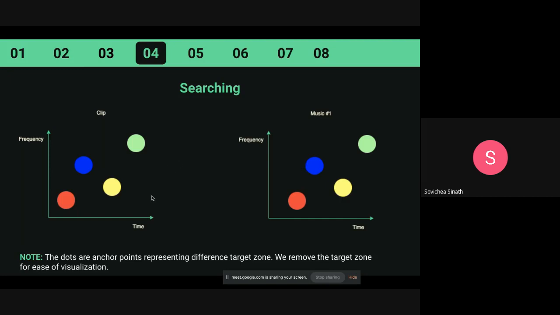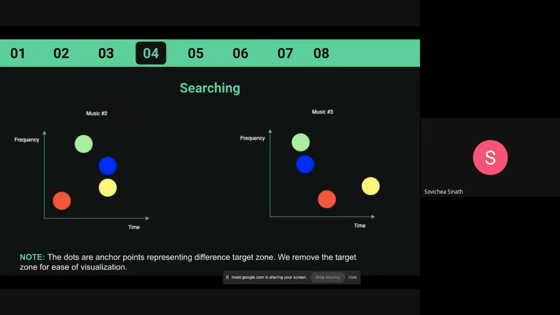These two look fairly similar. It's just that music one is a bit more leaning to the right. It can say that the song starts at 5 seconds, but I recorded it at 5.3 seconds. So it's a bit shifted. We try to find the correct order of the song to match the result. In music number 2, the frequencies are all the same.